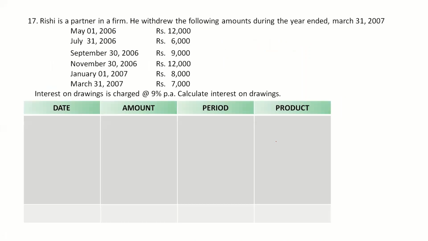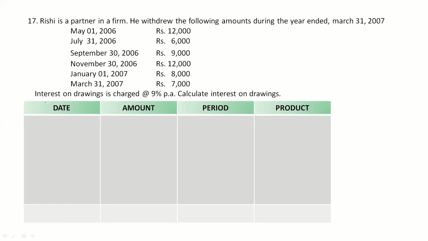Now let us try to solve a problem on this. Okay, so Rishi is a partner in a firm. He withdrew the following amounts during the year ended March 31, 2007. Okay, so Rishi has made all these drawings in a year. The date of drawings and the amount of drawings is also given, right? Then it is told that interest on drawings is charged at 9% per annum. Then we are asked to calculate the interest on drawings.